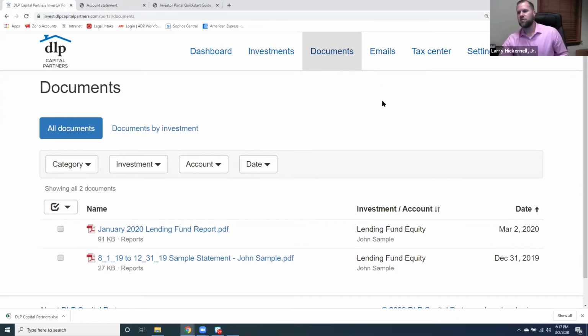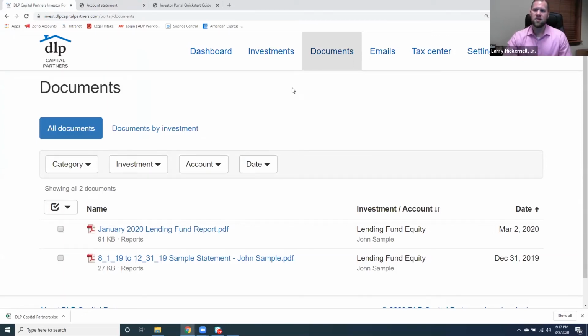So there are a couple of additional topics here as far as the overall portal is concerned. Under emails, we'll regularly send you updated emails, of course, letting you know when your reporting is ready, when there is another event coming up, making sure that we're staying in constant communication with you as investors. And what will happen is you'll be notified, and then any of those email exchanges will come into your portal here for your back and forth with us and the team.